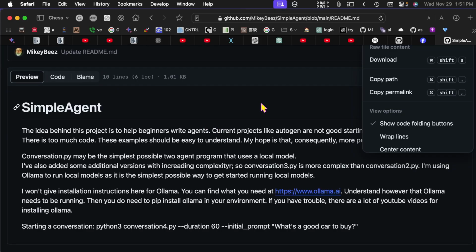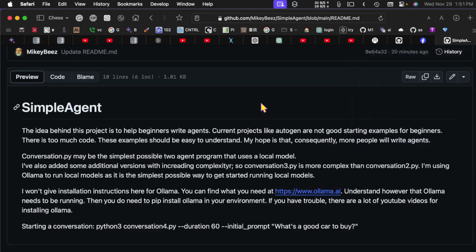Now, why am I doing this? If you start looking around for agents, especially agents that run on local models, you will find things like AutoGen. And these do work, but they're very difficult to modify because it's not easy to understand that sort of code base. There's a lot of code there. It'll take you a long time to look through it and learn it, etc. And if you're a beginner and you just want to get a couple of agents running, there are easy ways to do that.